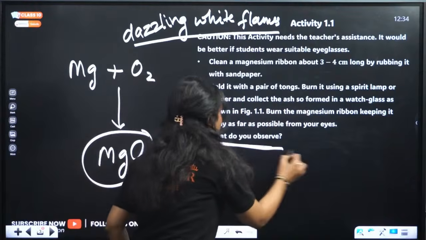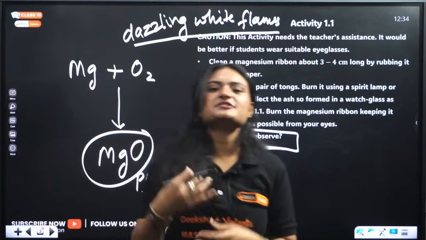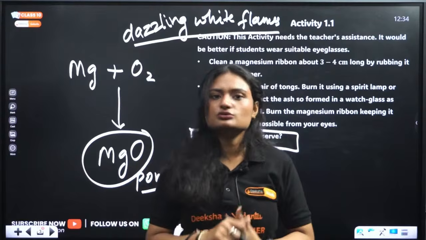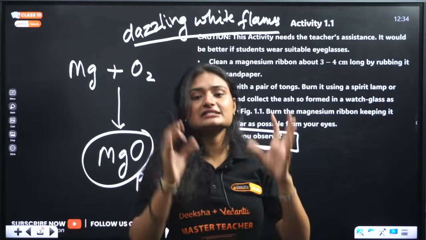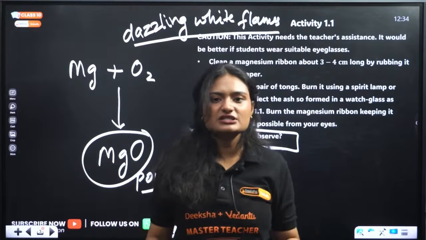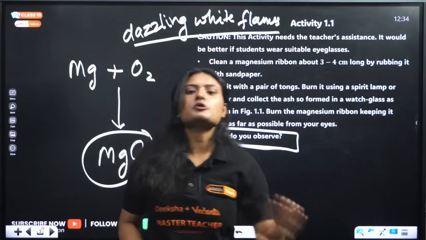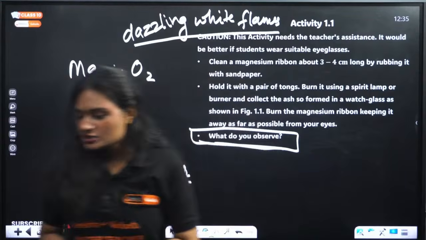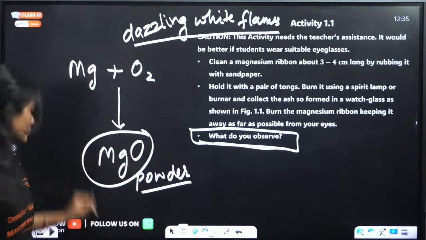The thing is, what do you observe? That is your most important question. From activities, questions will come in case-based form, or 2-3 marker questions, or competency-based questions. Questions from the activity come straight in your exams. Yes, this has happened before and is going to happen again. So try to prepare all these activities. If you are done with this, you do not need any other activity. These are all the important activities in your chemistry portion. So clear? You understood this activity, right? Very easy, the basic one. Next one.